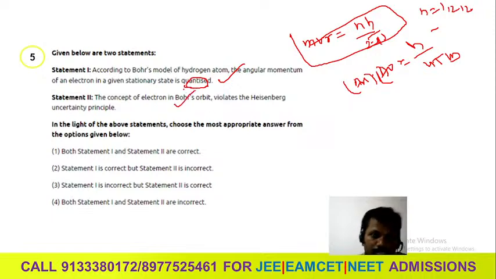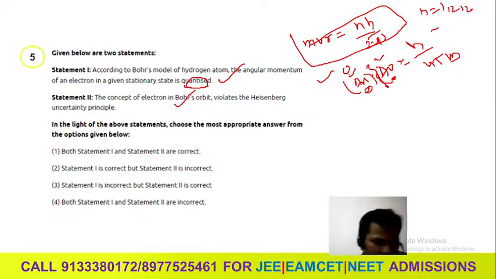We can calculate the energy and the location, that is the space, at a time. According to Heisenberg, we can calculate either the position or the velocity, any one of them. We cannot calculate these two at a time. But according to Bohr's, we can calculate this and this one at a time. So that means it violates the Heisenberg uncertainty principle.